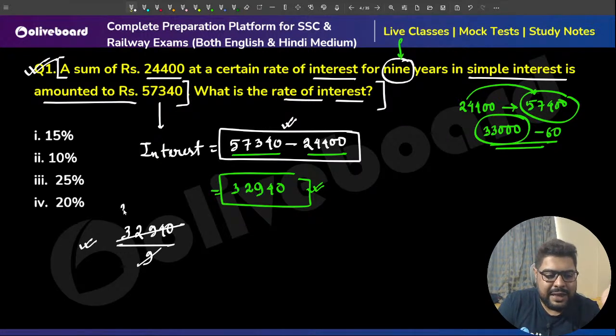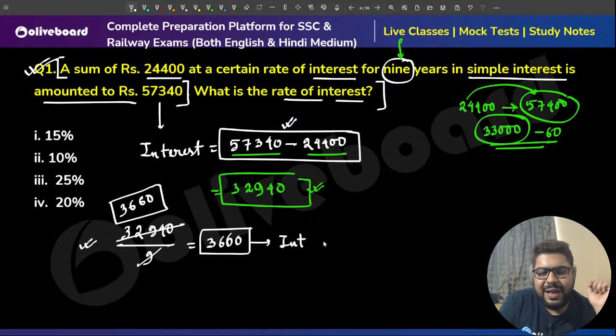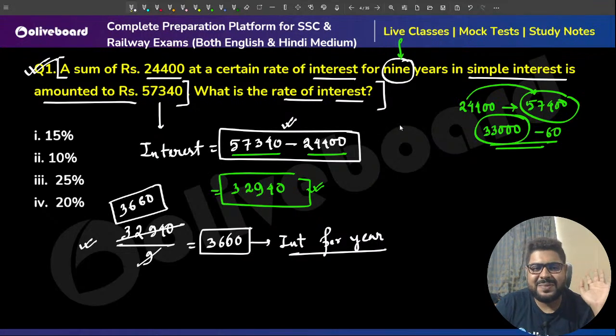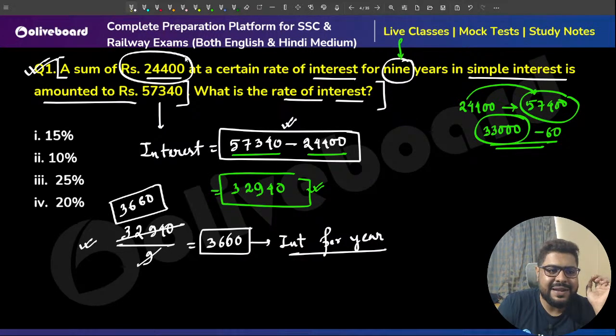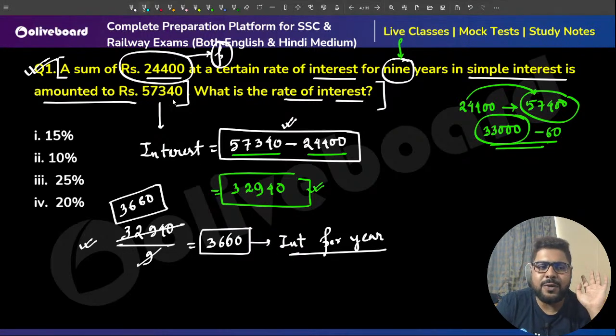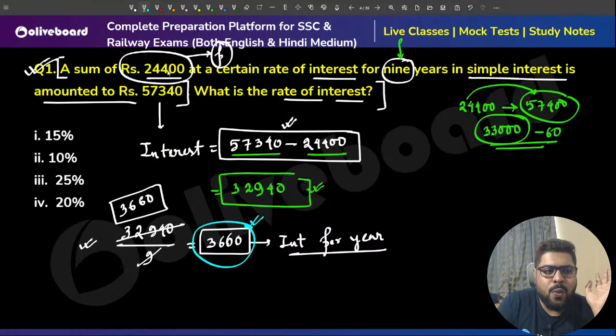Calculate this. 3 9s are 27, so 59 is remaining. 6 9s are 54. So we are getting 3660. That is your interest per year, on what sum? This is your principal that was given to us. So ultimately we need to figure out: 3660 is what percentage of 24400?